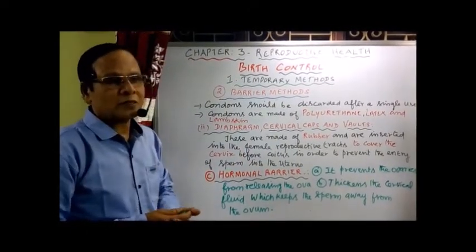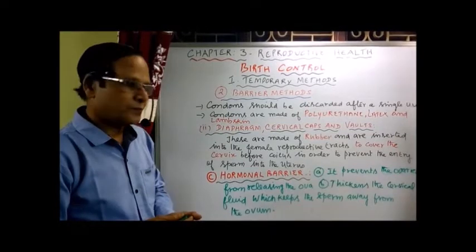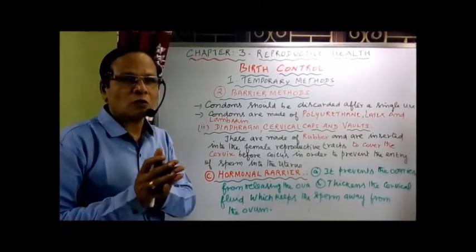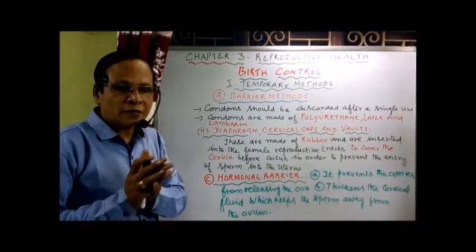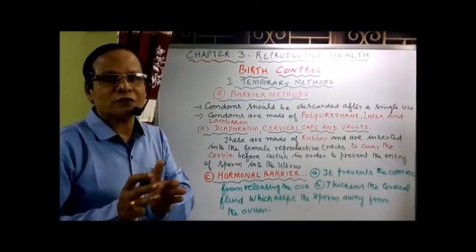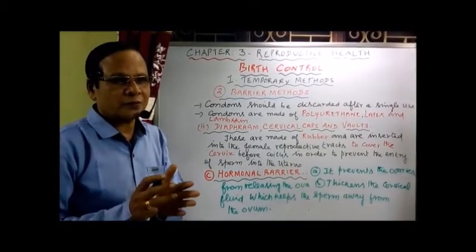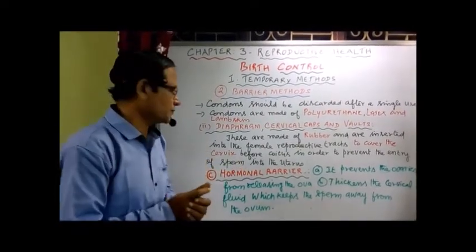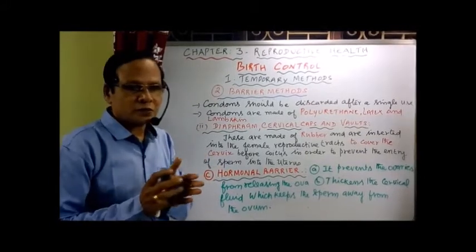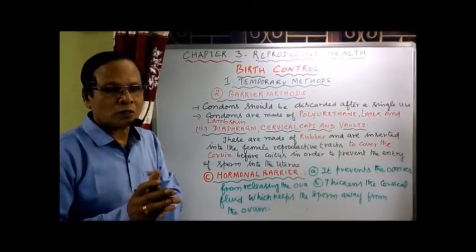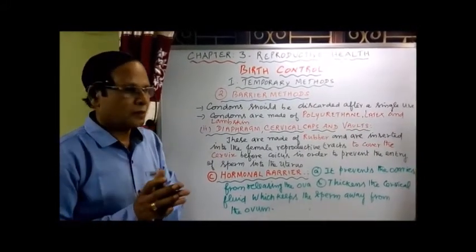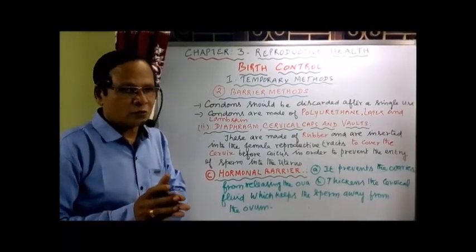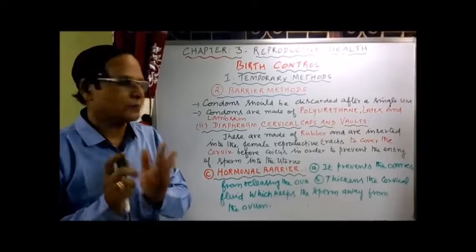Now the hormonal barriers are available in the form of pills. The pills are used to prevent ovulation. How? By inhibiting the two hormones FSH and LH, thereby preventing ovulation. We have a simple pill made up of only one hormone, or a combined pill. The combined pill is the most available one in India, the most commonly used contraceptive pill.